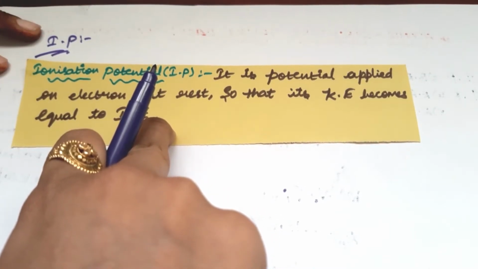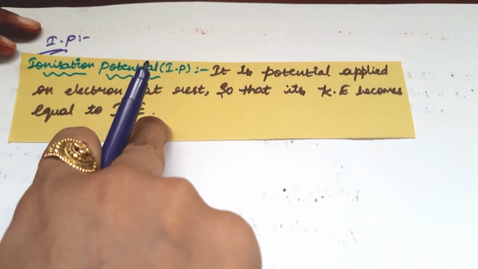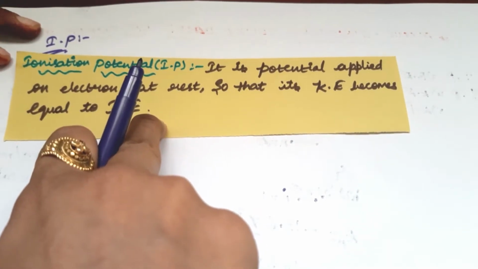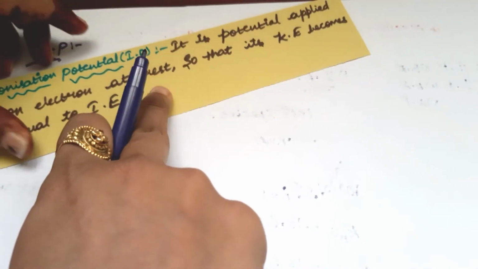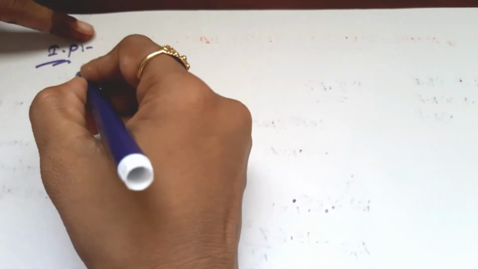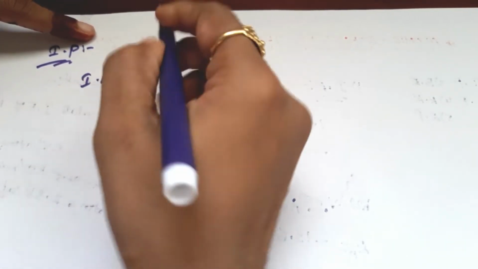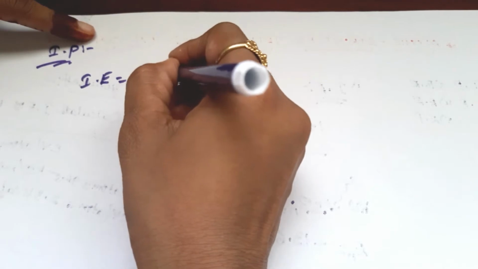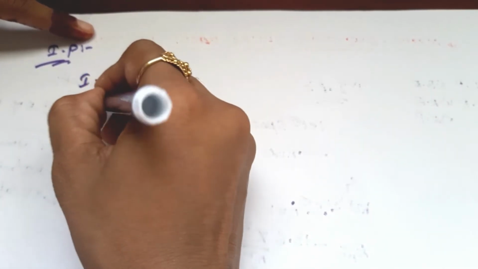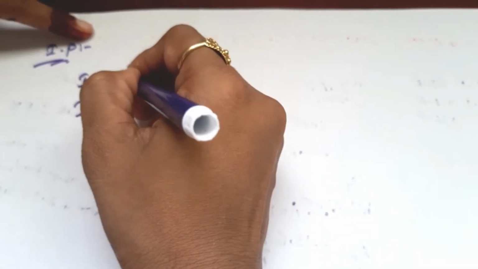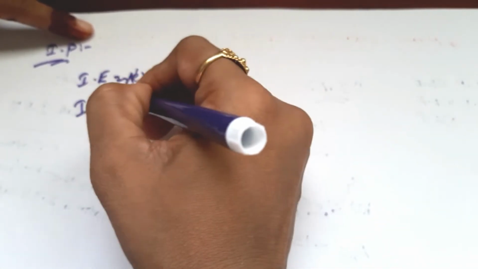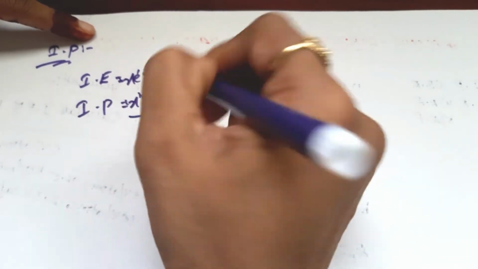How much potential must be applied if an electron is at rest? Simply, whatever the ionization energy is, it is in electron volt per atom. If I take x electron volt per atom, then ionization potential is x volt per atom.